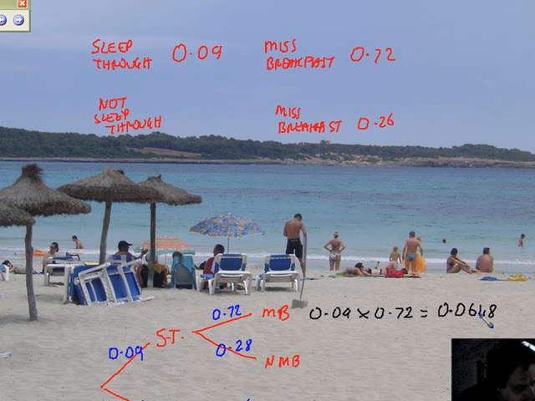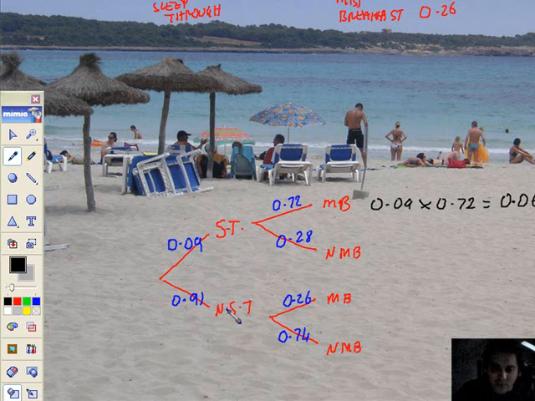Next part. Use the tree diagram to find the probability that Mr. Metcalf does not sleep through his alarm and does not miss his breakfast. Well, that's this one. I'm not going to sleep through and I'm not going to miss my breakfast. That's a proper normal day. 0.91 followed by not missing breakfast, 0.74.